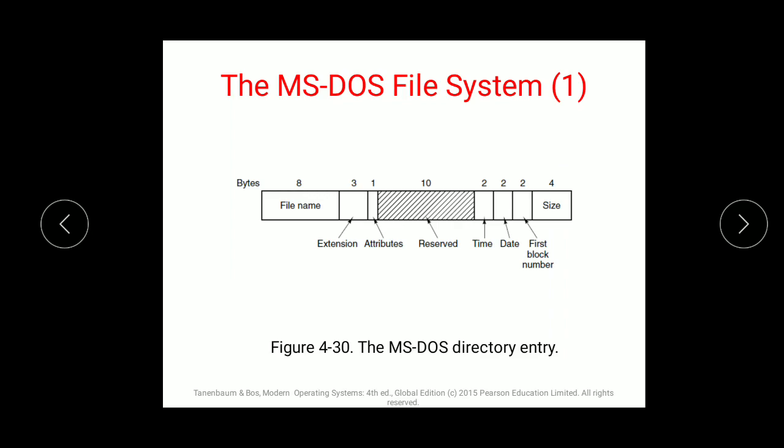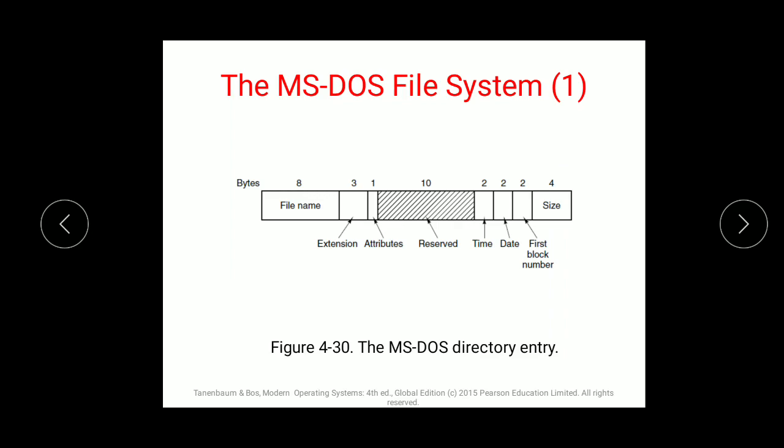Attributes, that is, the descriptions of that file, are stored. The attribute field is new and contains bits to indicate whether the file is read only, needs to be archived, is hidden, or is a system file. So is it a read-only file, an archive file, that is a saved file, a hidden file that is not shown to the user, or a system file which the user is not concerned with? Then the time of creation of that file, the date of creation, and the first block number.